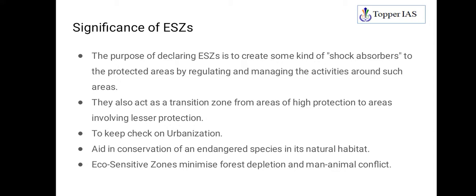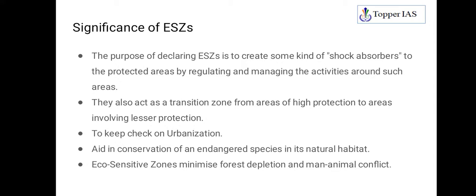So what exactly is the significance of eco-sensitive zones? Why are we notifying them? The purpose of declaring an eco-sensitive zone is to create some kind of shock absorbers to protected areas by regulating and managing activities around such areas. As I said already, we are establishing protected areas like national parks and wildlife sanctuaries, and in these areas there is already a regulation of activities.